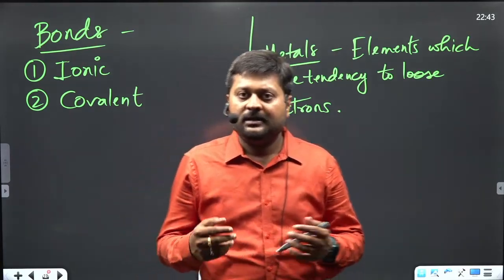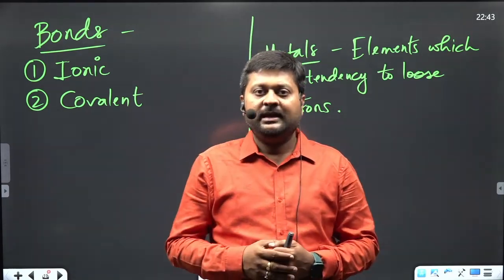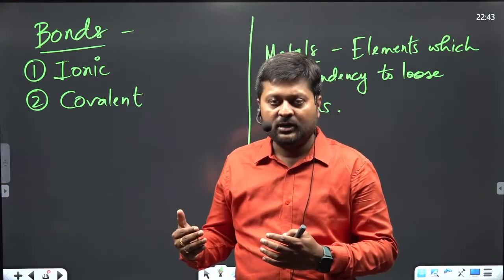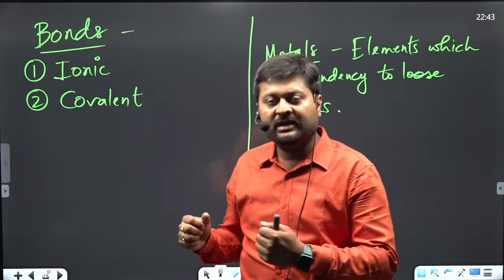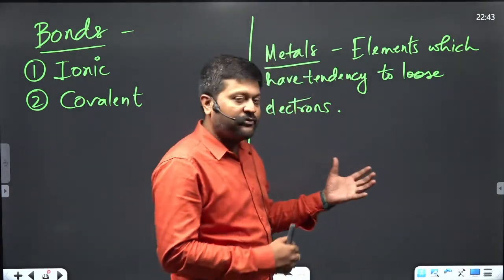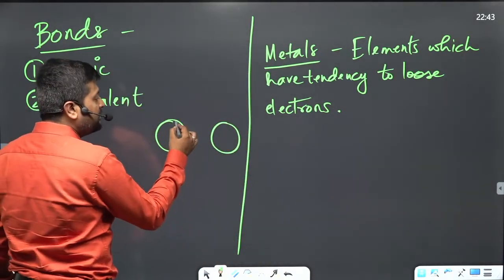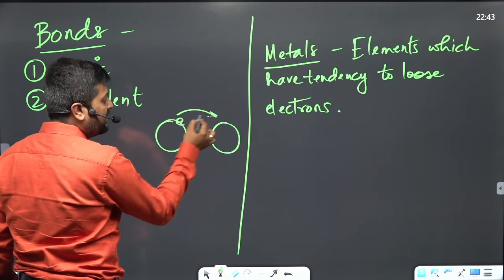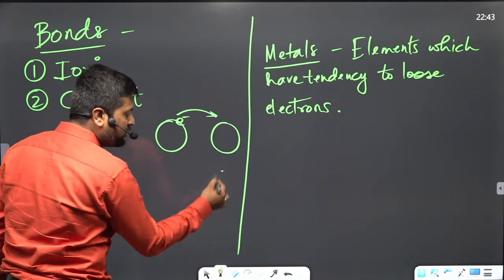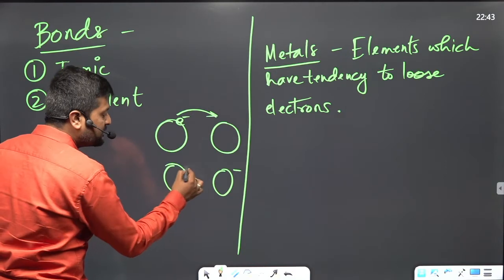It's just like this: a bond between two persons can form in two ways. Either they share a gift, or one gives something to the other completely. Similarly, two atoms form a bond in two manners. Either this atom gives its electron to that atom. That atom gains the electrons and becomes negatively charged, and this atom loses electrons and becomes positively charged.